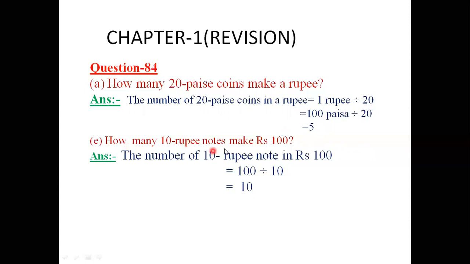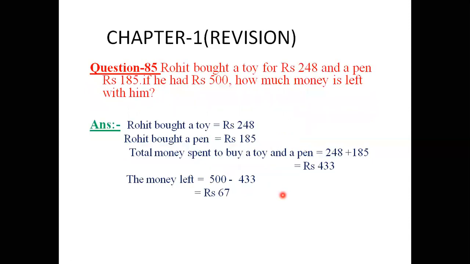How many 10 rupees make 100 rupees? Now when we want the number of 10 rupee notes in 100 rupees, we divide 100 by 10, and we get 10. So children, 10 rupee notes make 100. Yes, 10, 10, 10. When we add 10 ten times, we get 100 rupees. Okay, now we go to the next question.